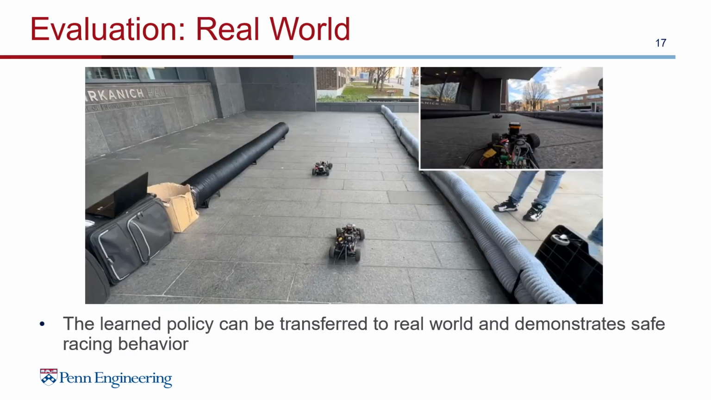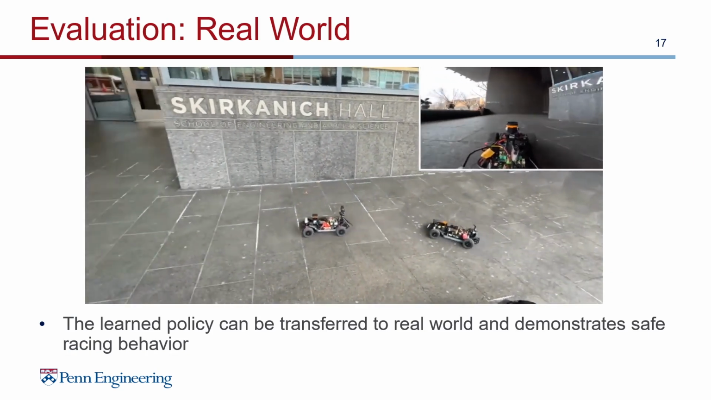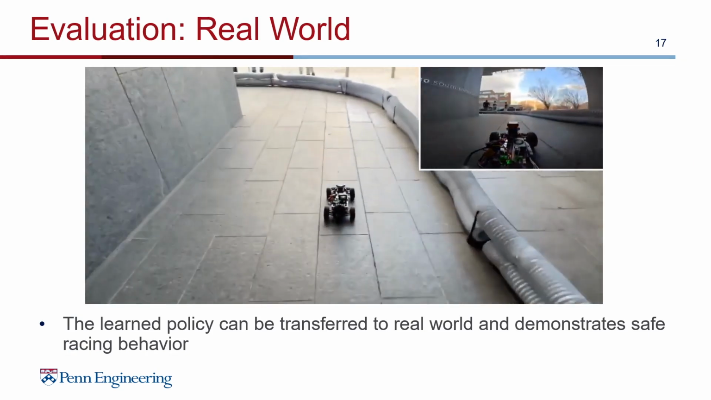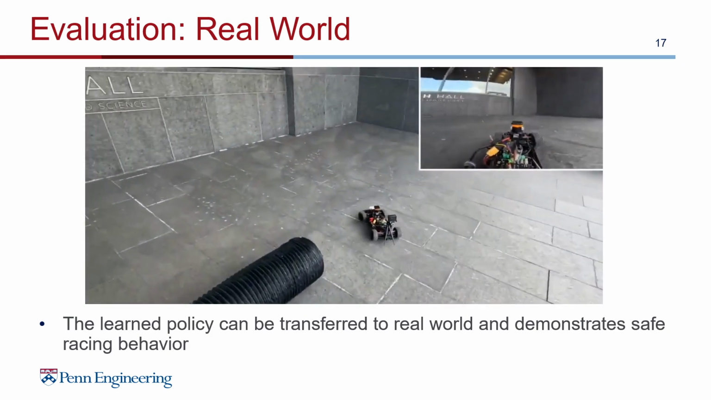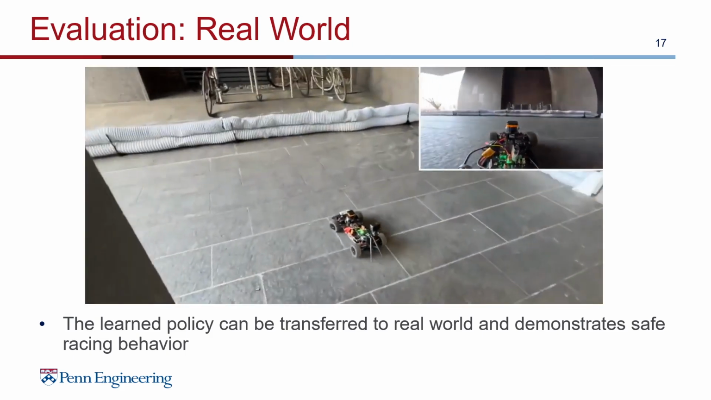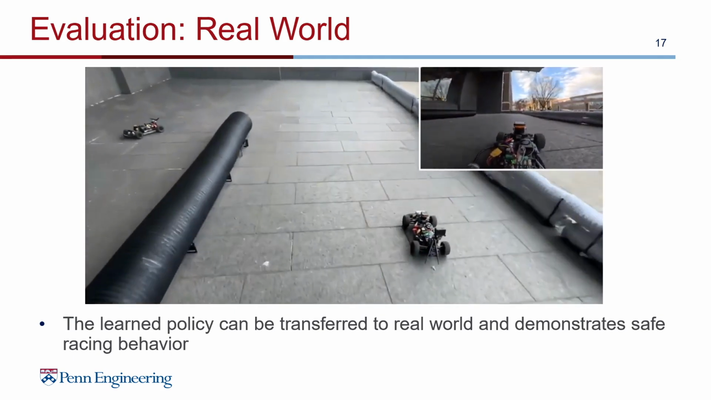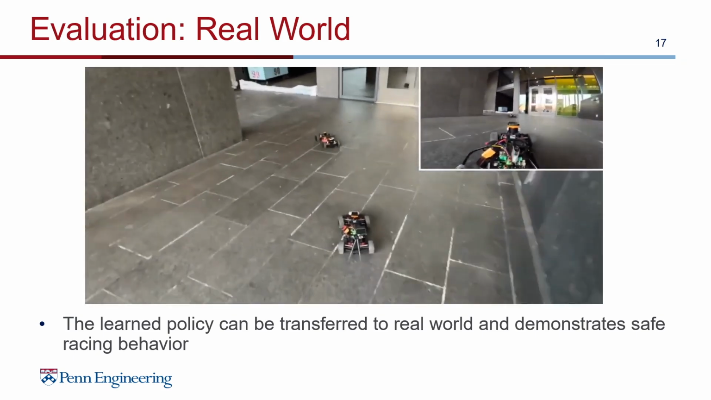We also deploy the learned policy onto a real vehicle and show that the learned policy is able to safely perform overtaking when racing with an opponent vehicle. The video on the slide shows the policy deployed on the physical vehicle with the opponent being a pure pursuit algorithm. And as the video illustrates, the ego vehicle is able to overtake the opponent multiple times effectively and safely.